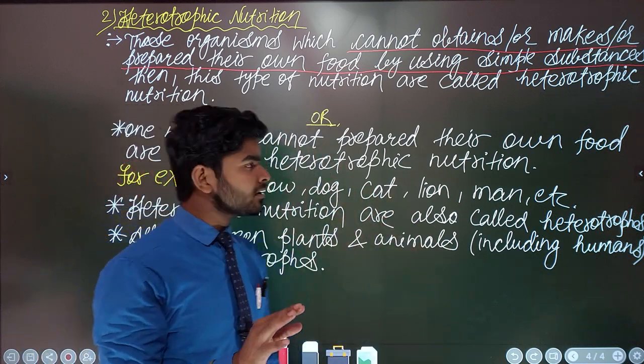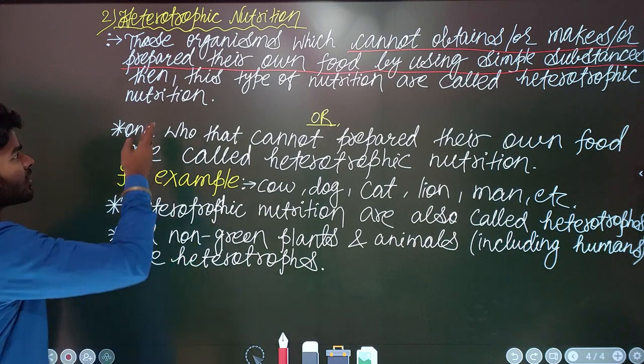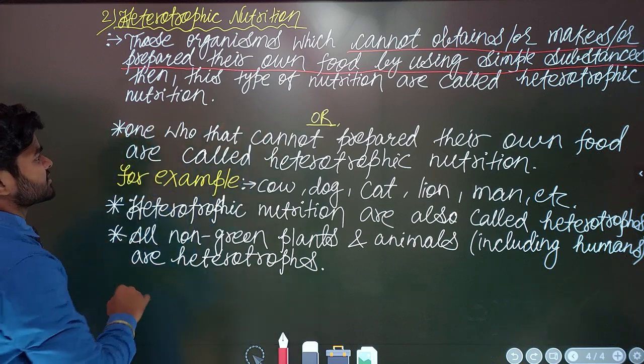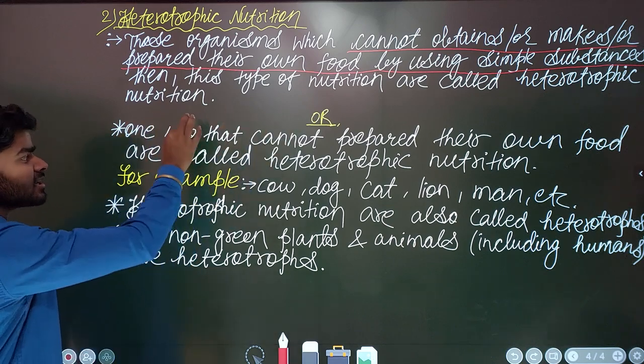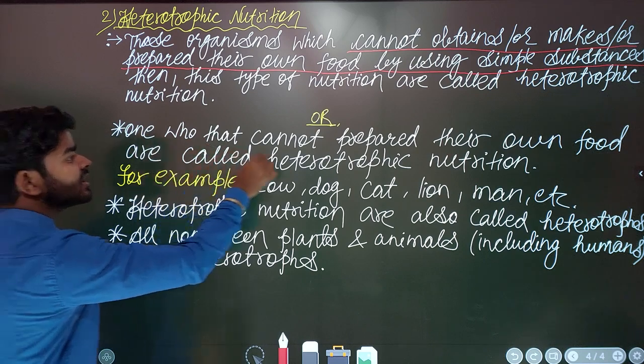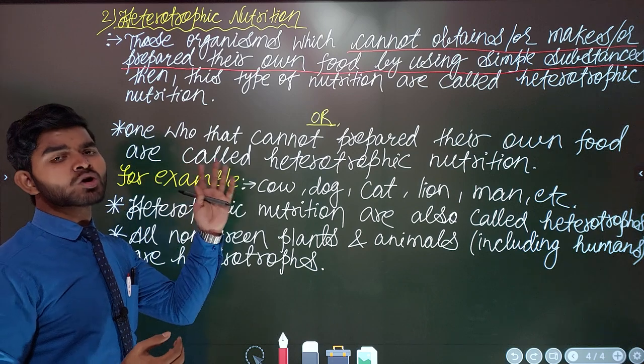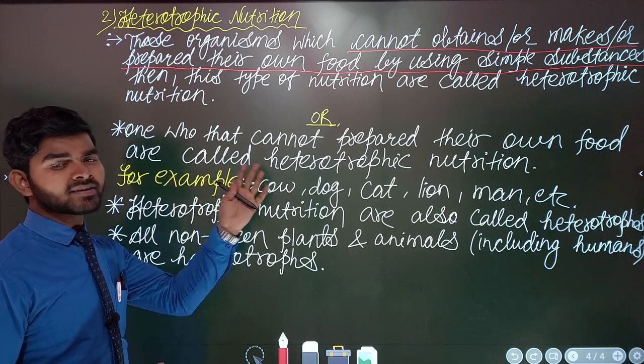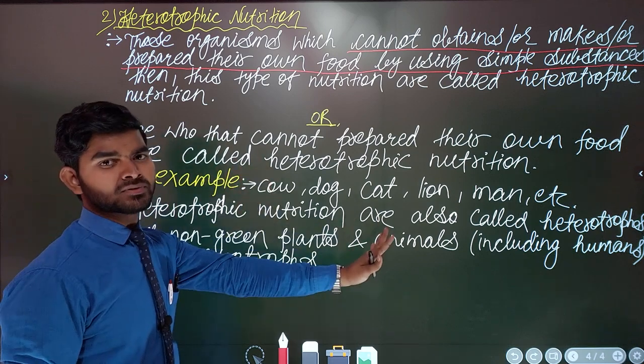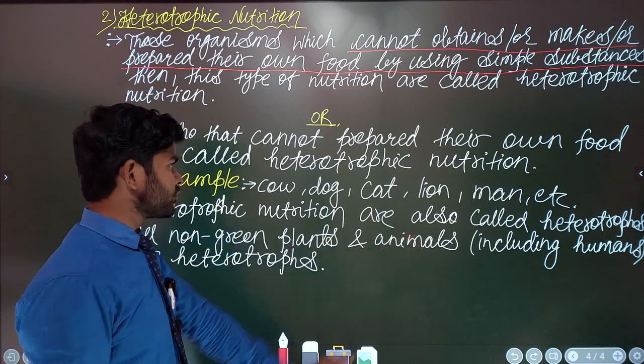Concept clear? Then this is called heterotrophic nutrition. In the basic definition, I have written here: one that cannot prepare their own food, this is called heterotrophic nutrition. Concept clear? Of course, yes.